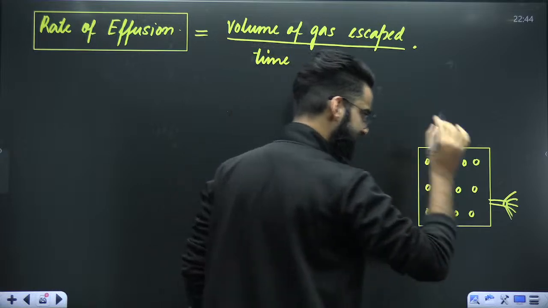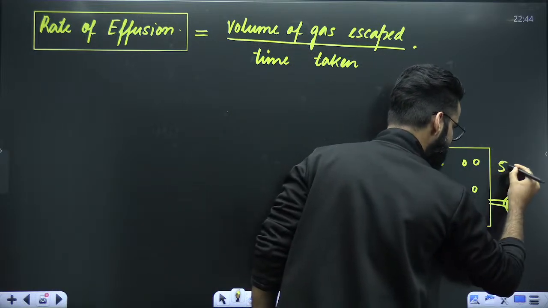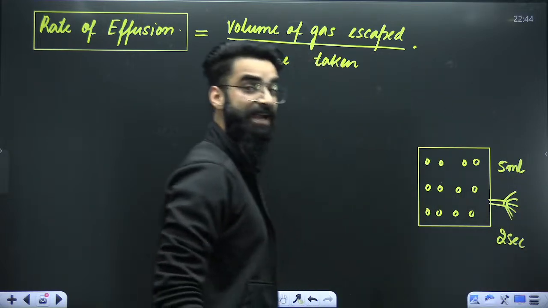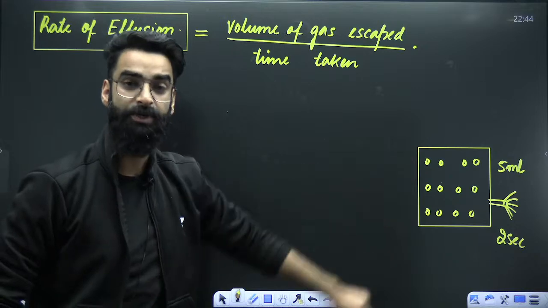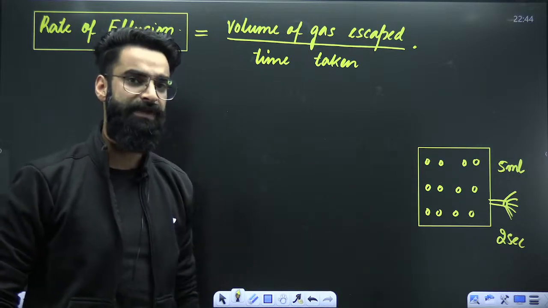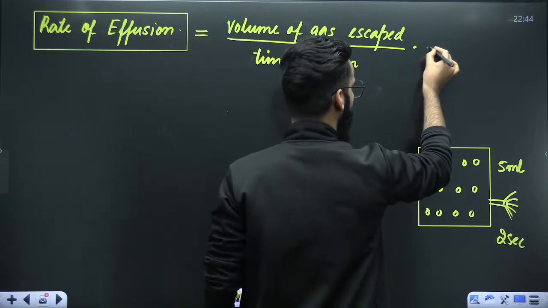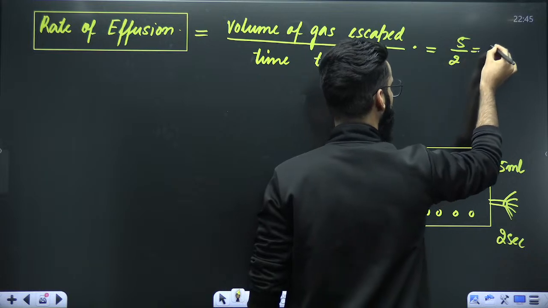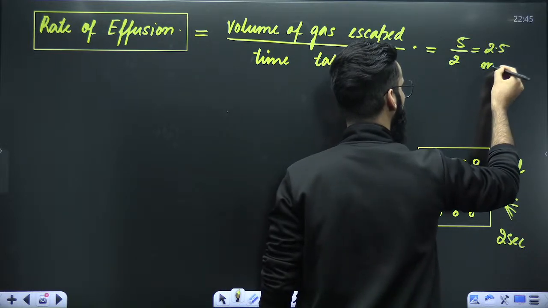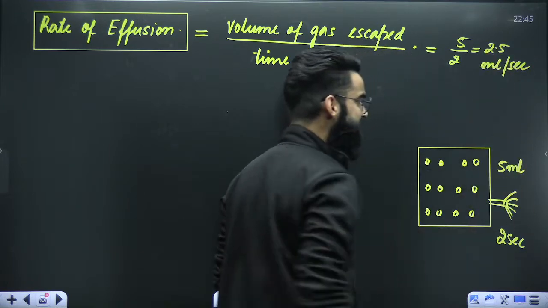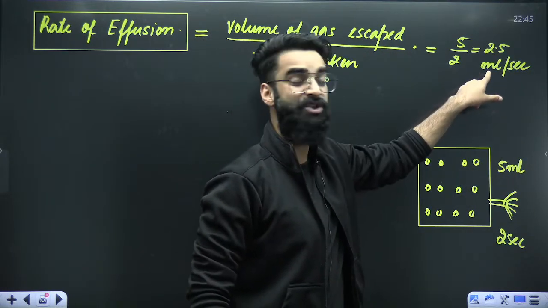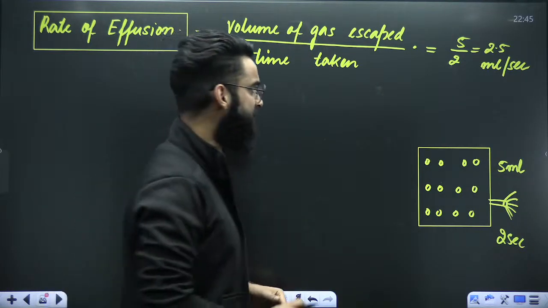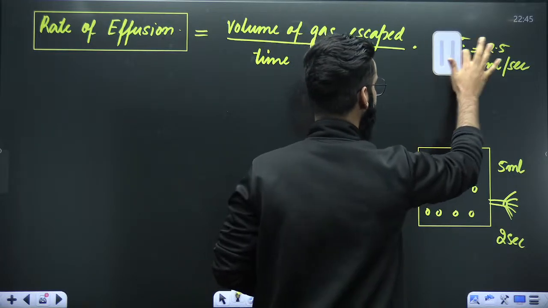For example, imagine that 5 milliliters of gas are coming out in 2 seconds. I want you to calculate the rate of effusion. How much is it going to be? It's going to be volume of the gas escaped, that's 5 ml, divided by time taken, 2 seconds. So it's going to be 2.5 milliliters per second. It means 2.5 milliliters of gas are coming out in just 1 second. Correct? So this is the first way by means of which you can define the rate of effusion.